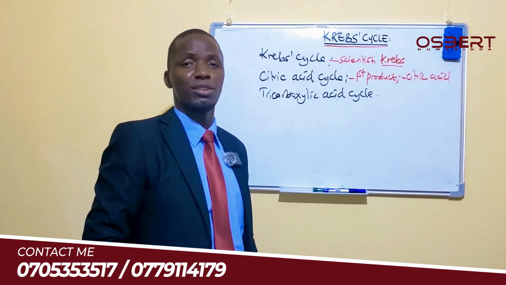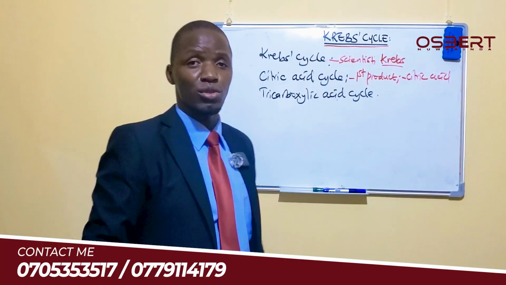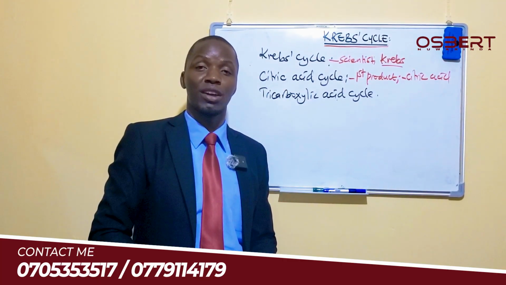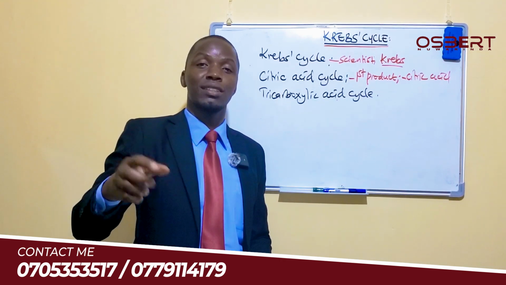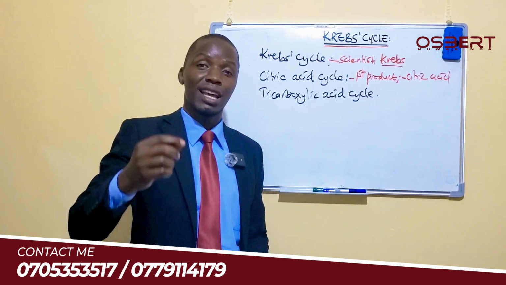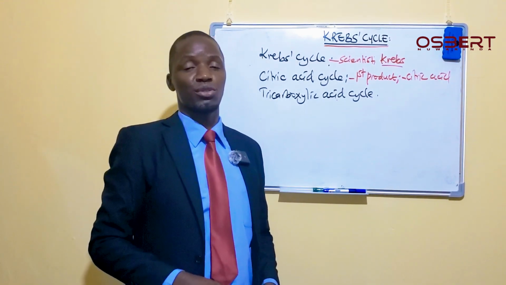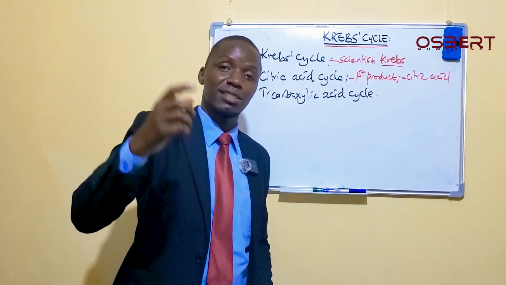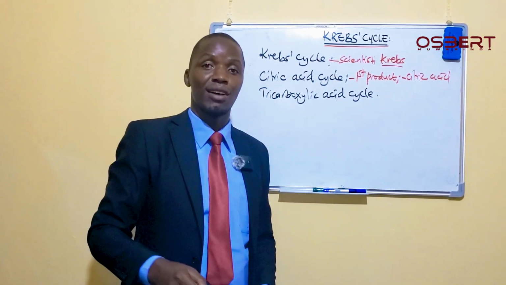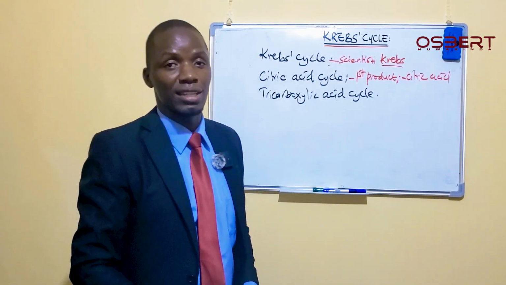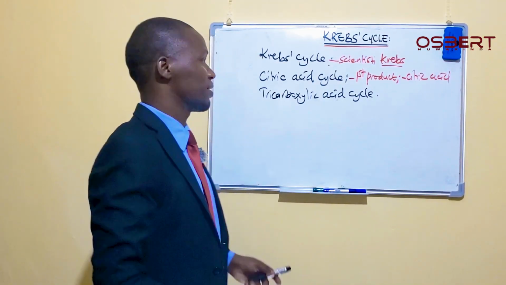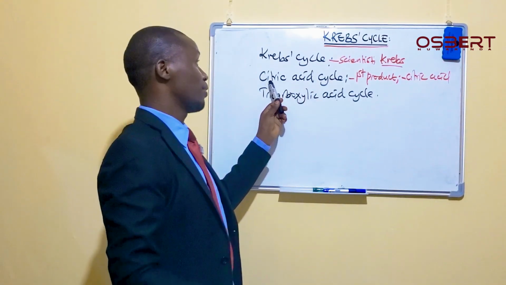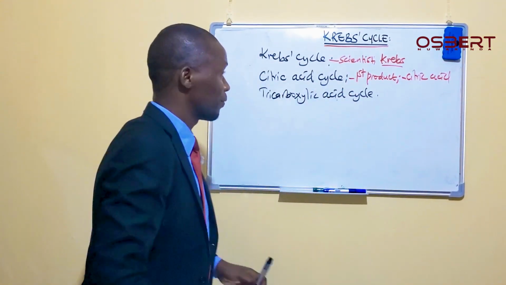Likewise, there are C3 plants, which have PGA as the first stable product. C3 plants undergo the Calvin cycle, in which the first stable product formed has 3 carbons, and that's how we get the C3. So likewise here, we are basing on something like that to name the citric acid cycle.